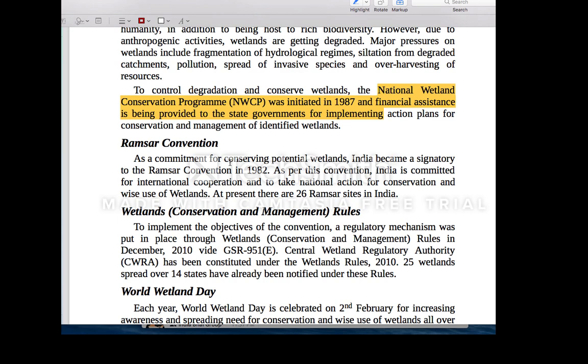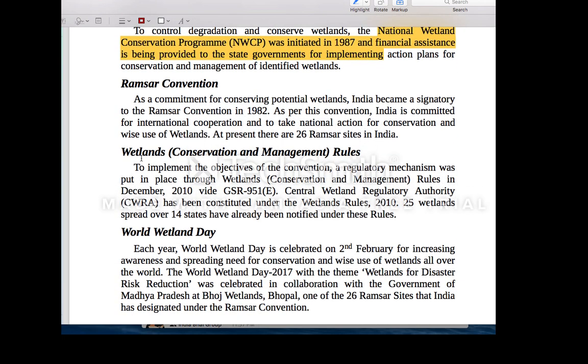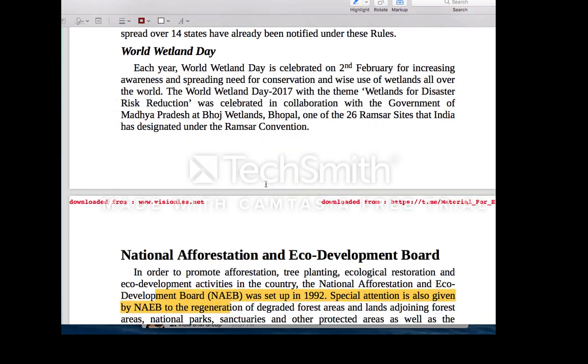Okay, just have an idea. When you go through that wetlands or whatever the protected areas and all, you will get an idea. Okay, what kind of habitat it is, what kind of animals, what kind of migratory species is there. Okay, this can be used as examples even in your mains. Okay, recently wetland conservation and management rules have been amended, and more powers have been given to the state government. That is the reason it has been criticized also.